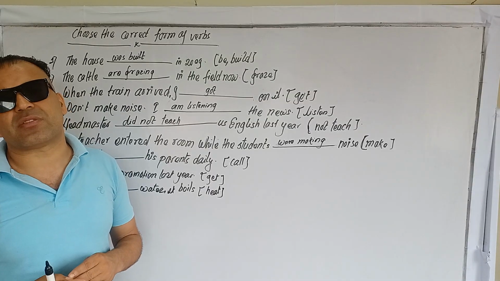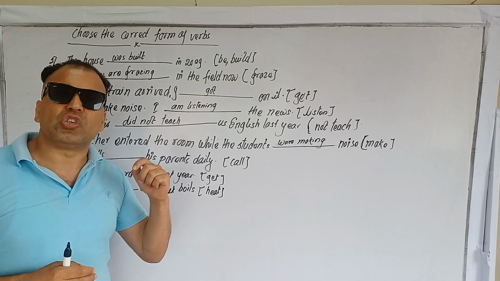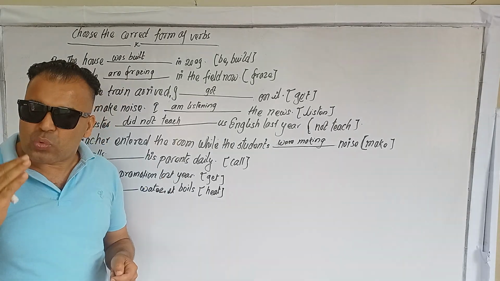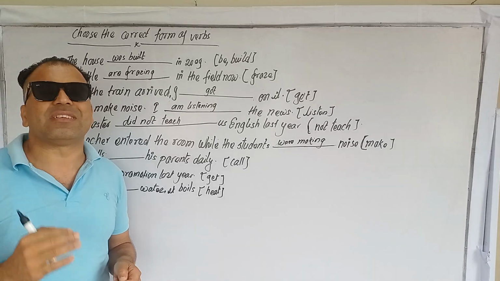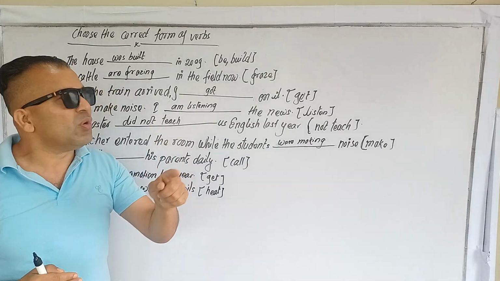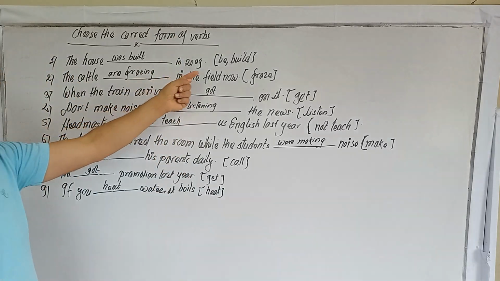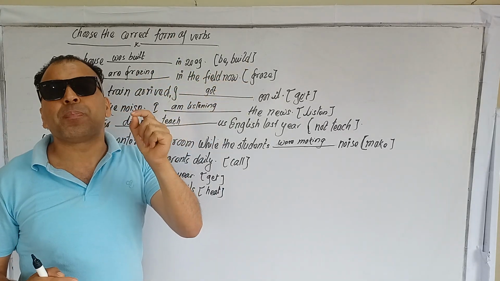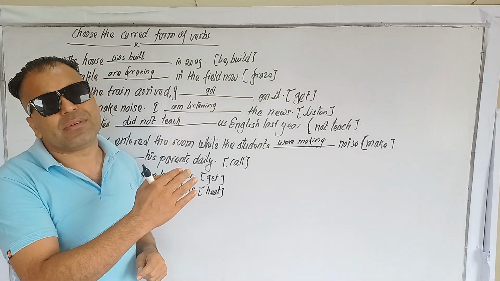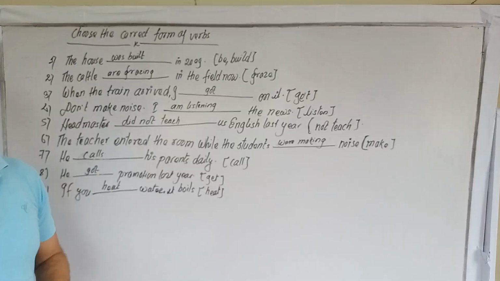If you know in which condition we are using the tenses, then we can easily select the appropriate word from the bracket given in the sentence. Alright.